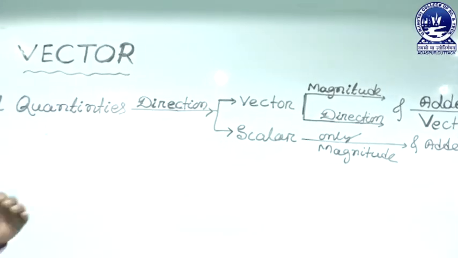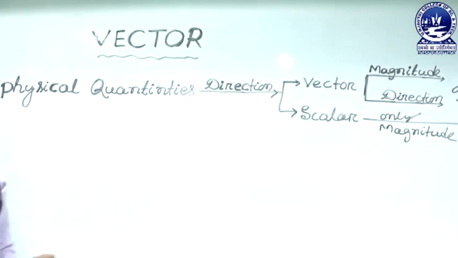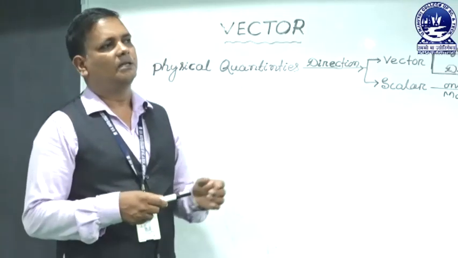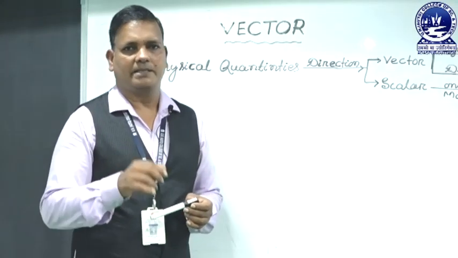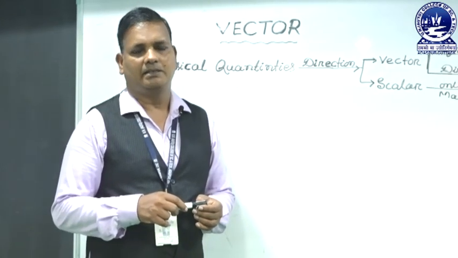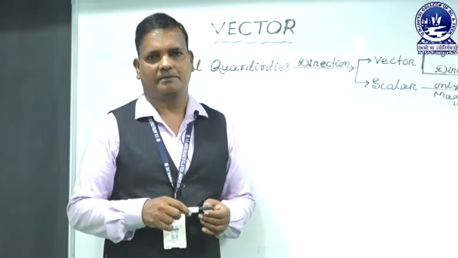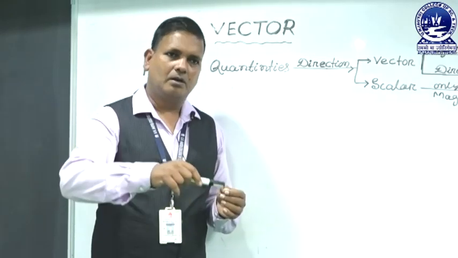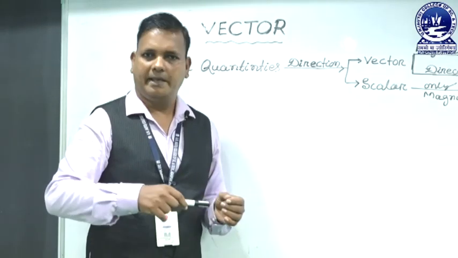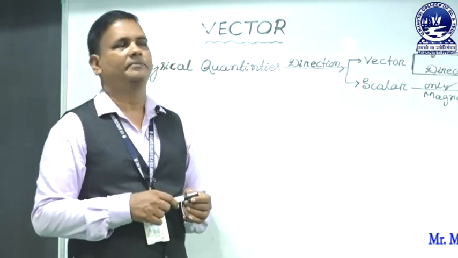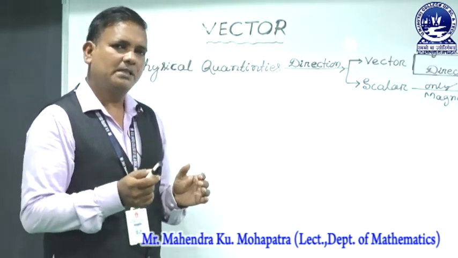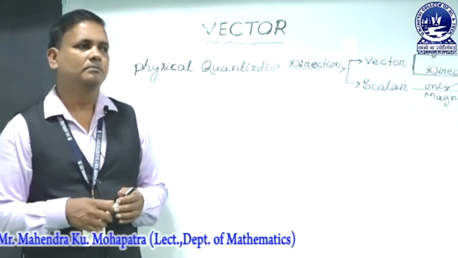Next, first we discuss what physical quantities are. What is a physical quantity? The distance between any two places, for example, the distance between Bhubaneswar and Delhi is 2000 kilometers. That means we measure the distance or length between Bhubaneswar and Delhi. So, the name of a physical process is a physical quantity.